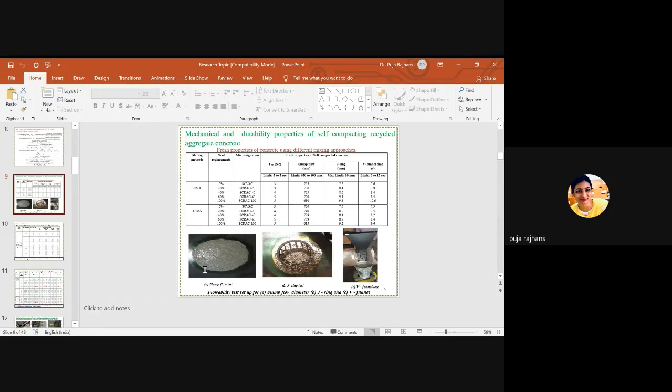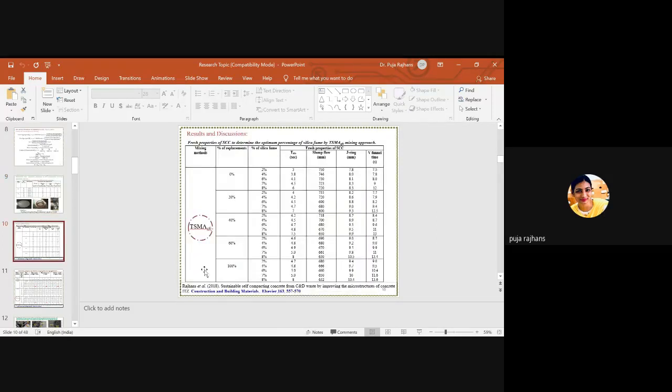So, say for T50, the limit is from 3 to 5 seconds. So your T50 time is between 3 to 5 seconds. So please be careful that while mixing or while checking the fresh properties, it will be in between the range. So these are the fresh properties.